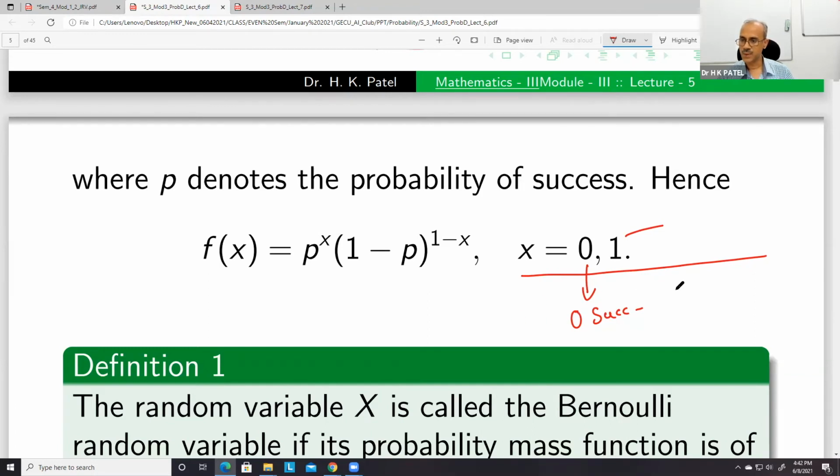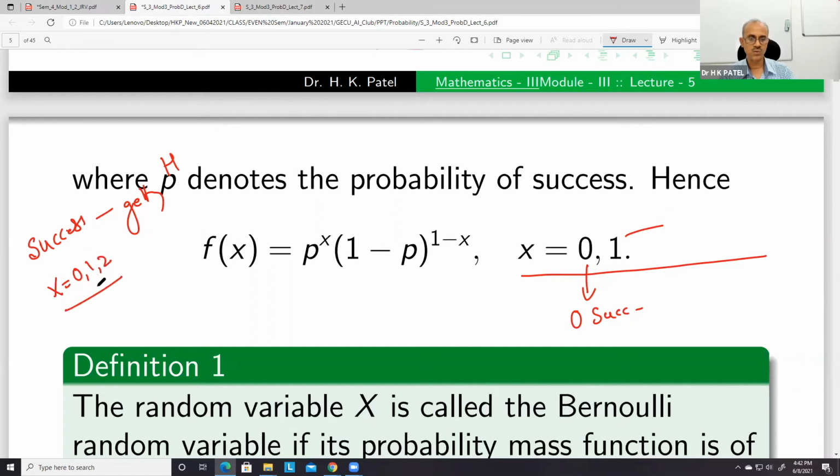So for example, if you toss a coin twice, and suppose success means getting a head, then in this case the value of X may be 0, 1, 2.